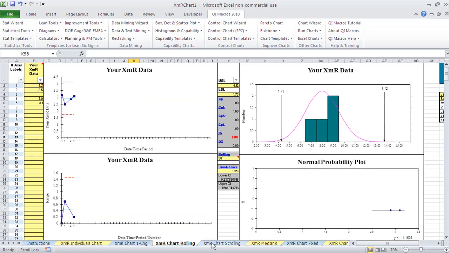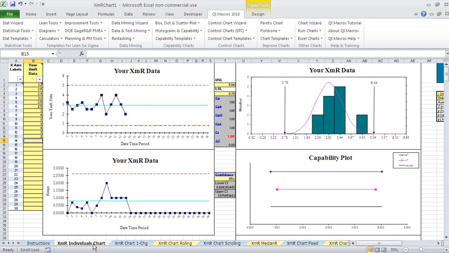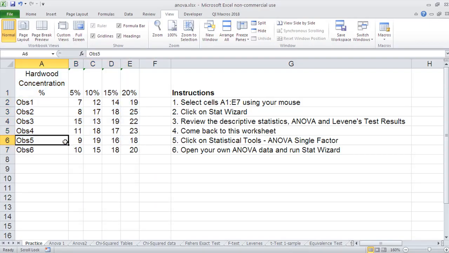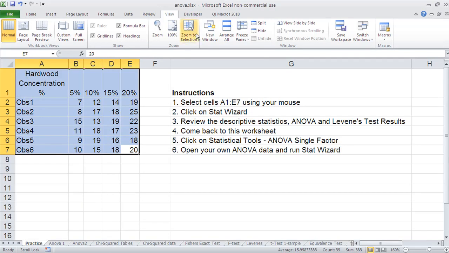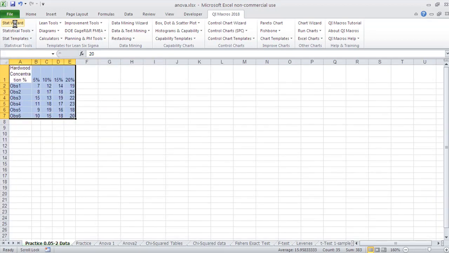And you'll notice there's a number of different types down here at the bottom, so you get a choice of charts. And we also have statistical tools. So if you have data that you'd like to analyze, all you have to do is select that with your mouse. And again, this is the unique feature of the QI Macros. Everyone else asks you to make all the decisions about what chart or what stat to choose first, and then asks you to pick your data. Well, because we ask you to pick your data first, we can look at that data and analyze it, and the stat wizard will figure out what to do with that data.